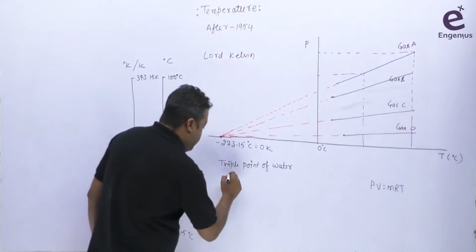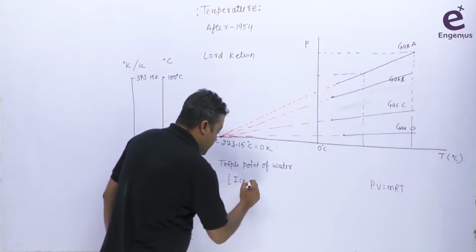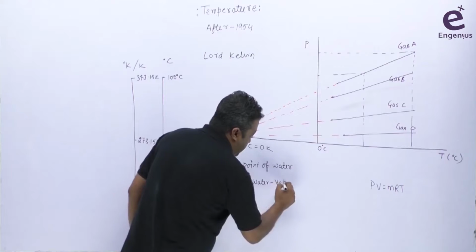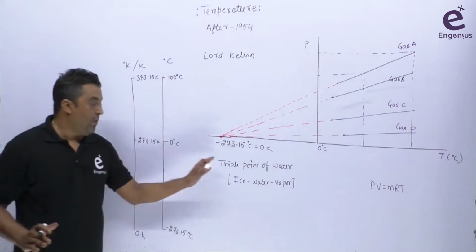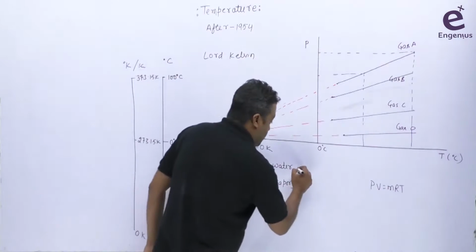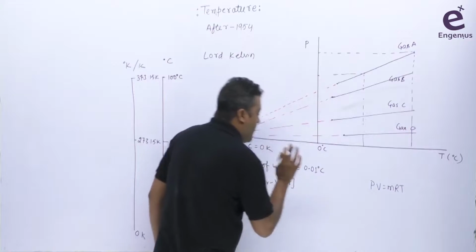At this point, all three phases of water, that is ice, water and vapor, exist, and for this point the temperature is 0.01 degrees centigrade.